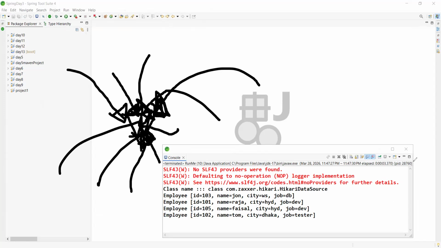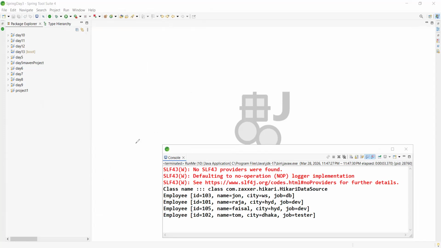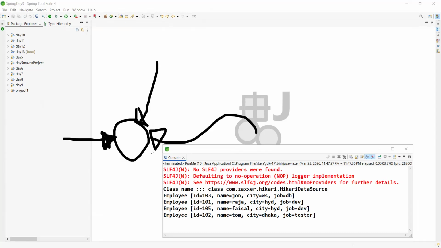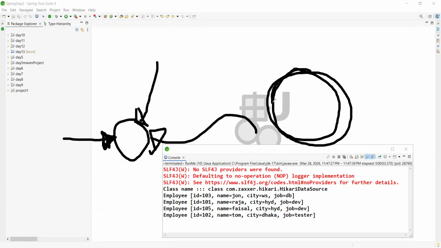Leave this one. Also, there are so many concepts. Maybe for the last ten days, I explained basic concepts from the Spring core, so maybe you feel good. For this purpose, I directly jump to a new concept. This is actually Spring JDBC. So I can explain about data source. From the data source, I can take two to three days of class, even then I cannot complete all the things.